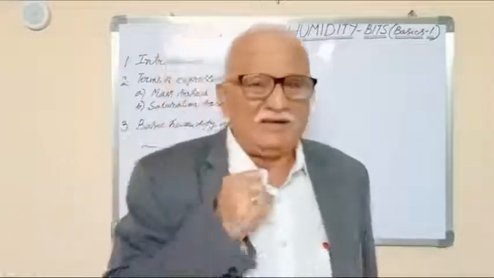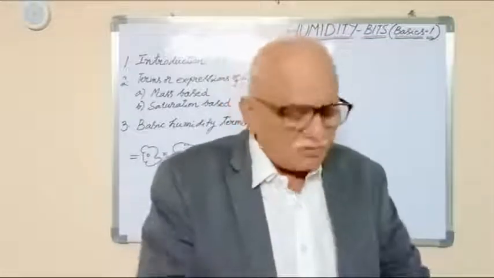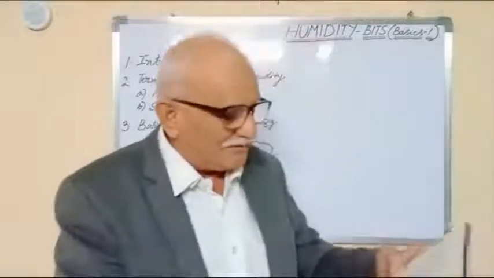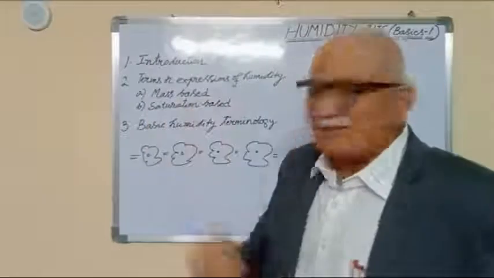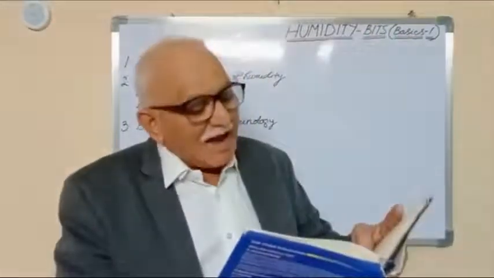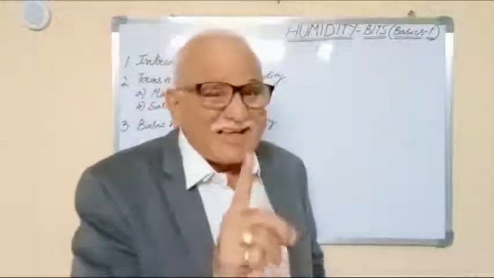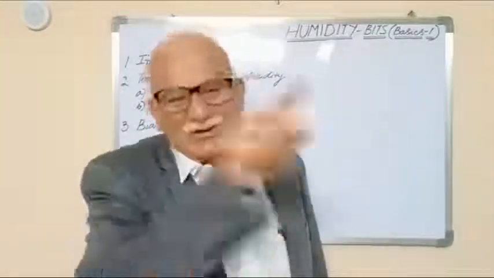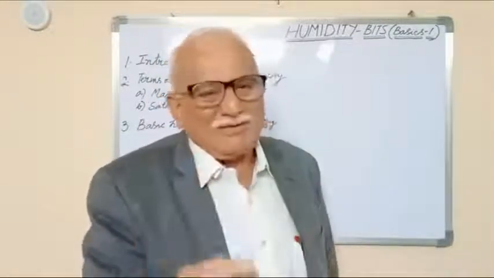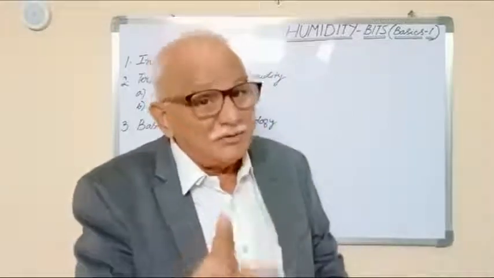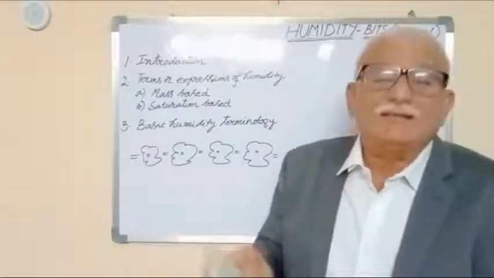Now absolute humidity: grams of water vapor present in a cubic meter of air we have taken. In bits the line will come like this: the actual mass of water vapor, because this is under mass based, the actual mass of water vapor present in a given volume of moist air. If you take a cubic meter, how many grams of water vapor is there? Grams per cubic meter is the unit of measurement of absolute humidity.